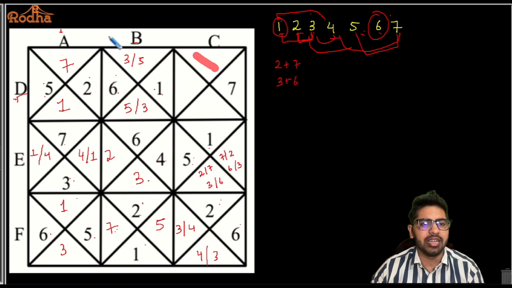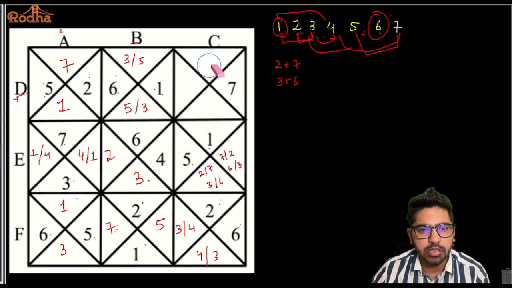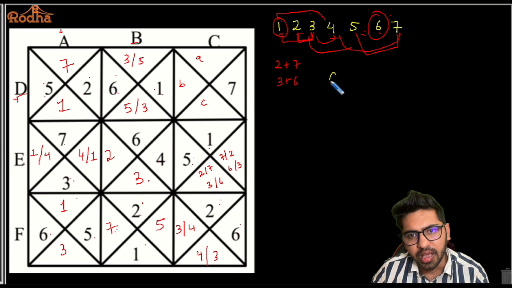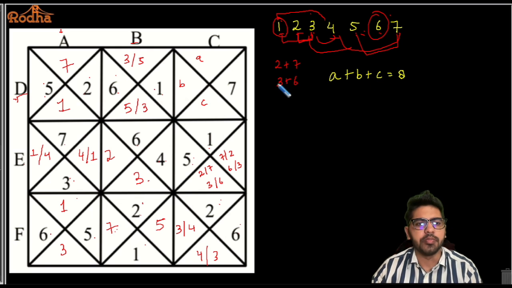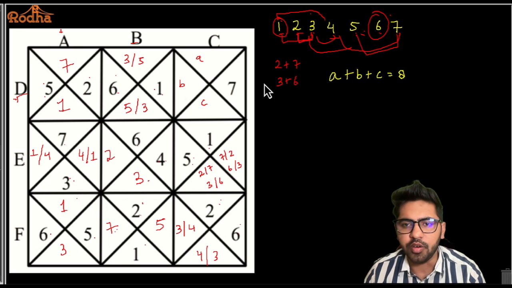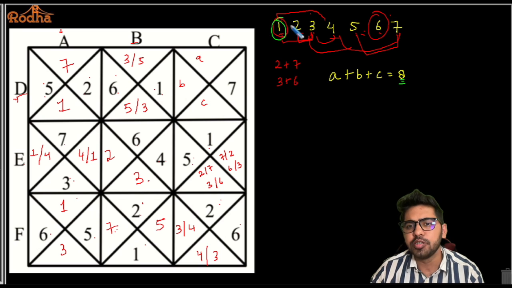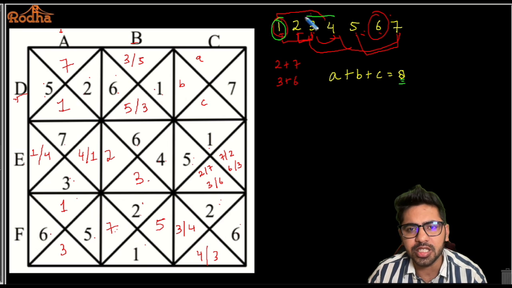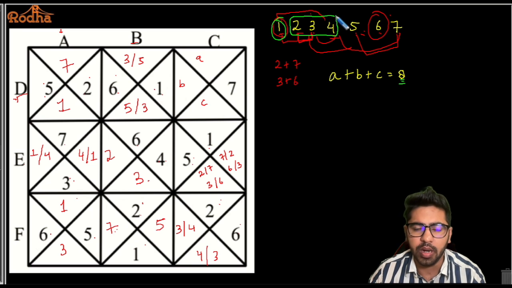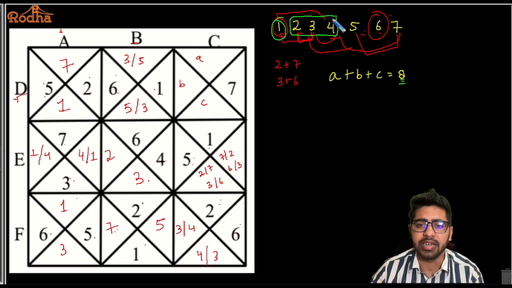Alright. Now, the last one. I need the sum of 3 values here to be 8 because this is 7, right? So I want my 3 values to be 8. Let's say this is A, this is B, and this is C here. All right. So I want my A plus B plus C to be equal to 8. Now, if you observe here, I want the sum to be 8. Okay? So can I do without a 1 here? Is it possible to get a sum of 8 without a 1? If you look at the 3 smallest numbers, 2, 3, 4. So I definitely need a 1 here, right? 1 is definitely required, isn't it?